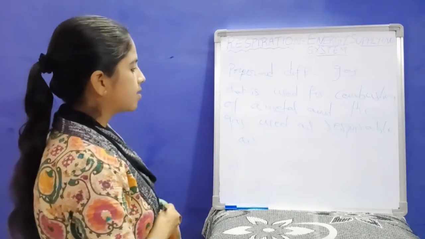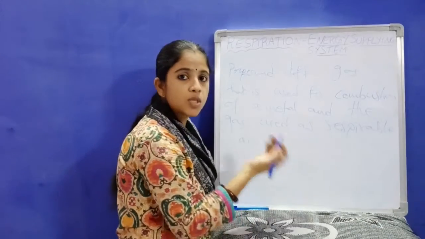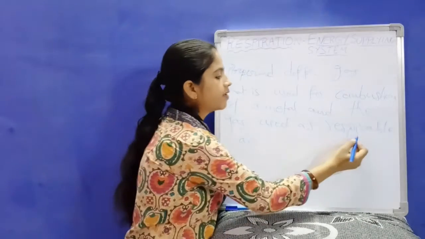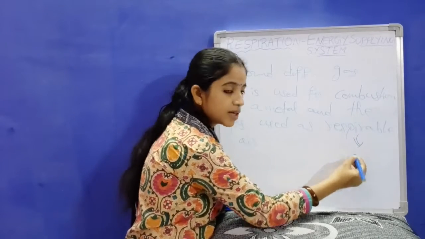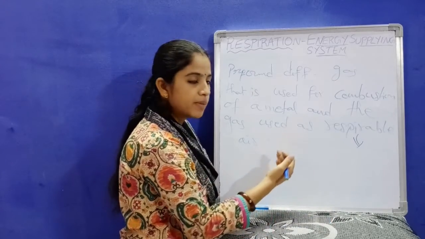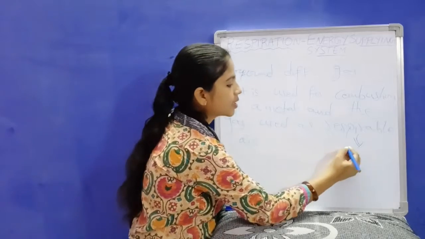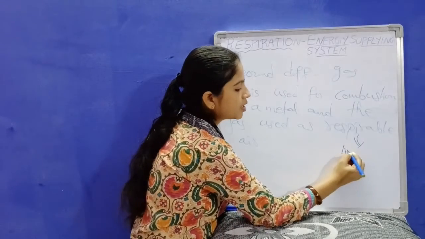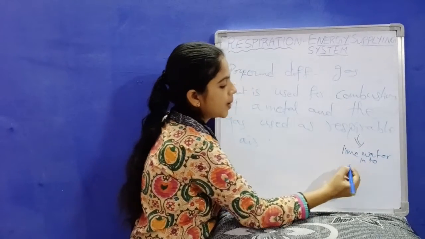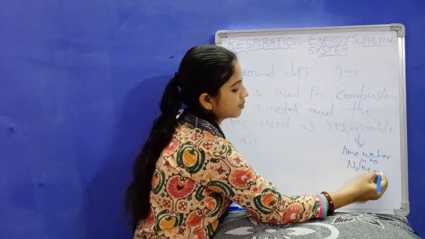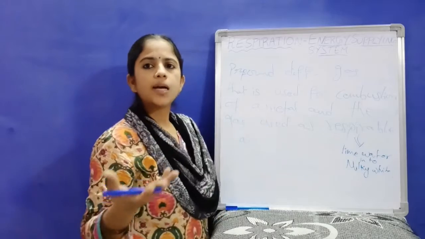Let us see. The respirable air, which is used for our body, turns lime water milky white, whereas the gas which is used for combustion of a metal could not.